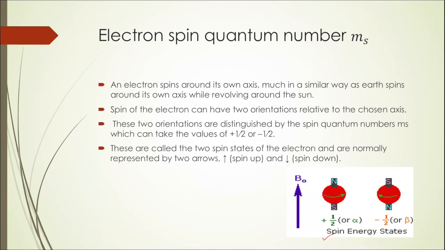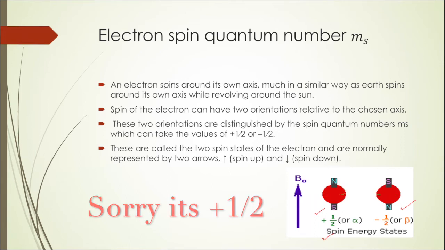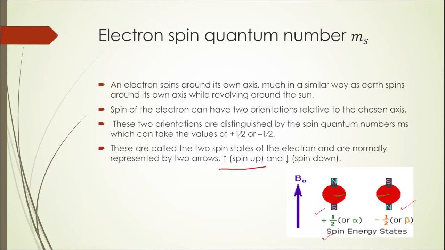The two spins are called the spin up state and the spin down state. The spin up state is given the quantum number +1/2, and the spin down state is given the quantum number -1/2. The two spin states can also be represented by arrows. The spin up state is represented by an up arrow, and the spin down state is represented by a down arrow.